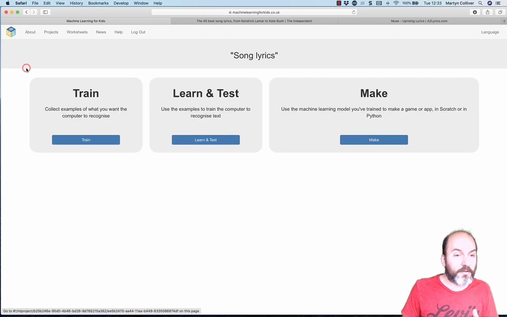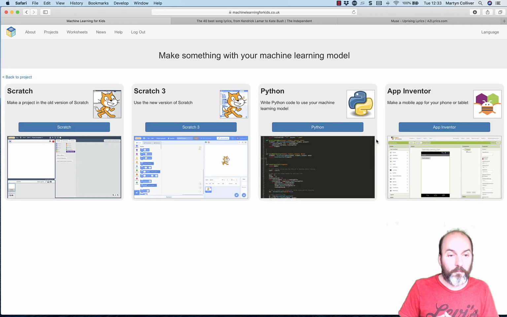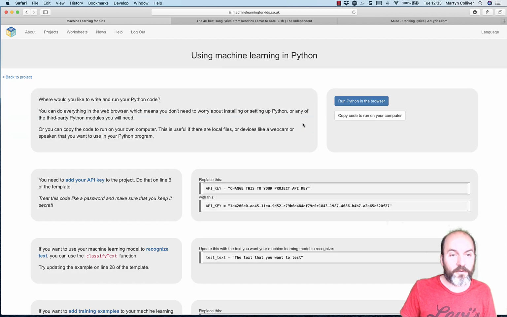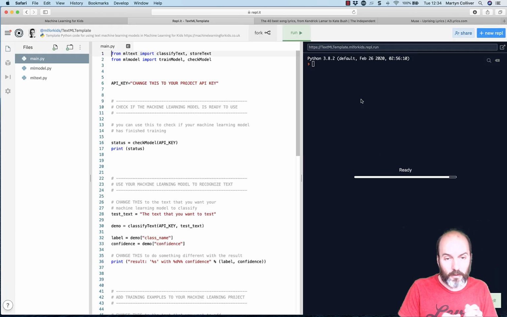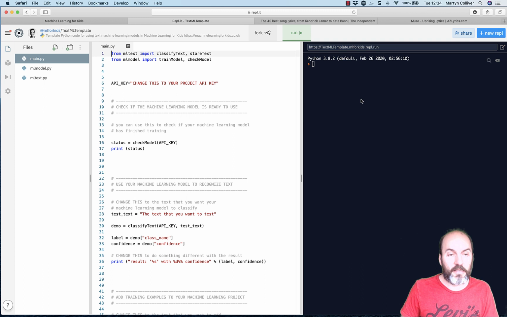What I'm going to ask you to do next, though, is actually move to the make. So we're going to make something with our model, our machine learning. We're going to use Python, so click on Python, and we're going to move to run Python in the browser, which is going to load up an online Python area, and you can see the code is supplied for us over here. Now, to get this code to link to the machine that we've just trained, they use a unique, what's called an API key.